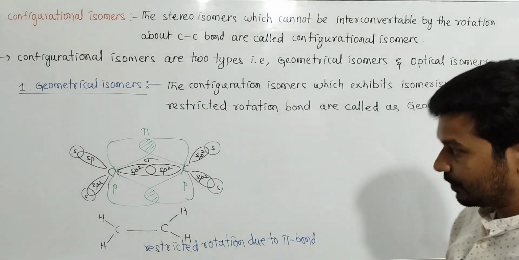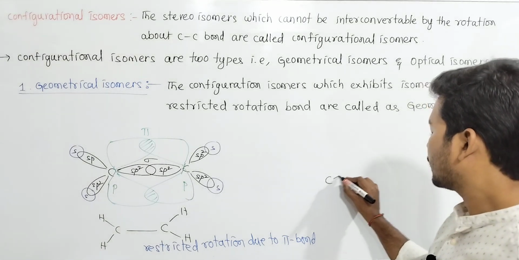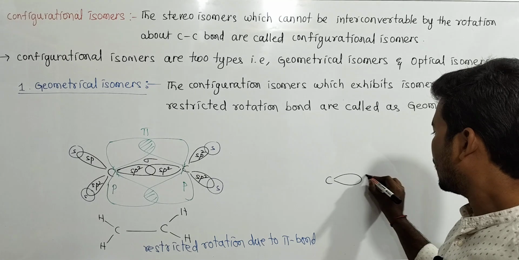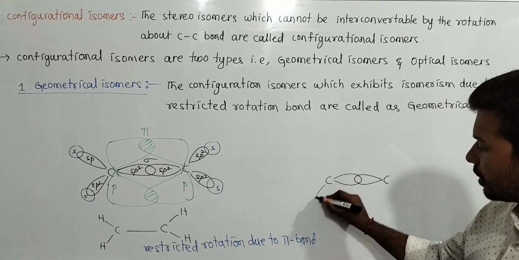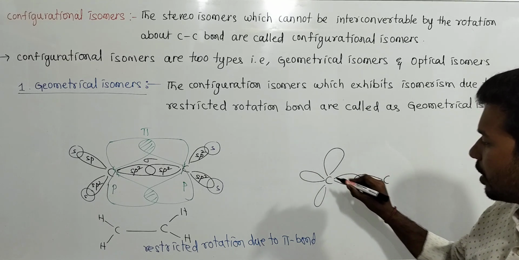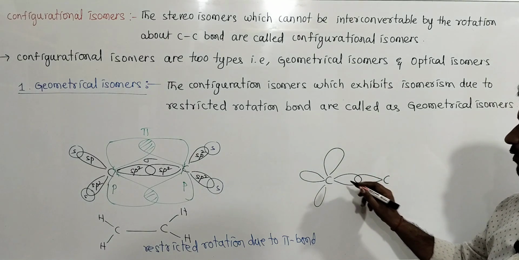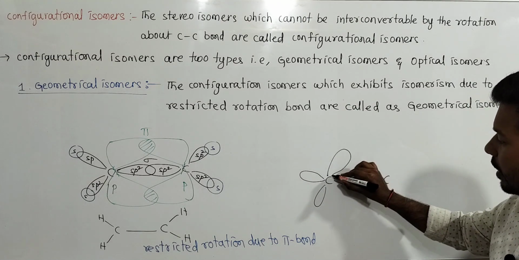Other cases: the same carbon with sp3 hybridization. Carbon with sp3 hybridization. Here this carbon has how many sp3 hybrid orbitals? 4 sp3 hybrid orbitals.